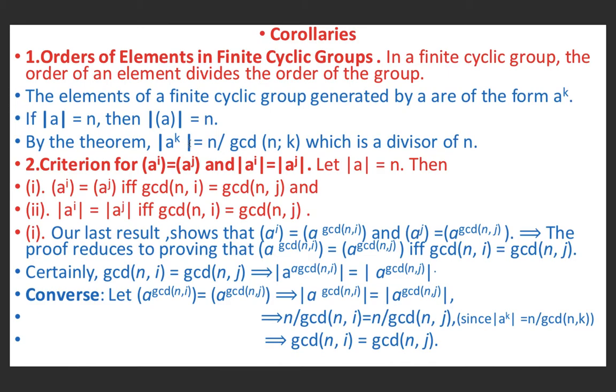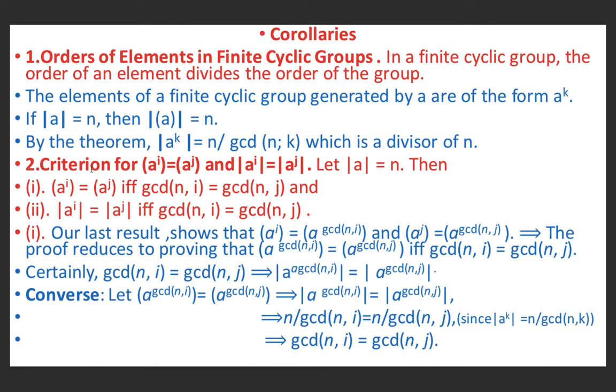So also using the result, order of A^k is equal to n upon greatest common divisor of n, k. This result implies that order of A raised to k is a divisor of n, because here it is equal to n upon greatest common divisor of n, k.